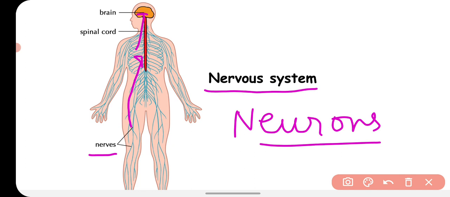Then the brain processes and analyzes that information, and according to that it gives the command to the particular organ for the specific behavior according to the stimulus.